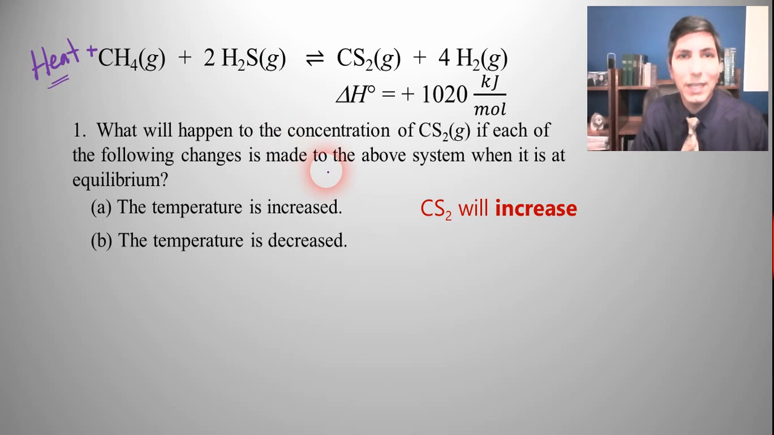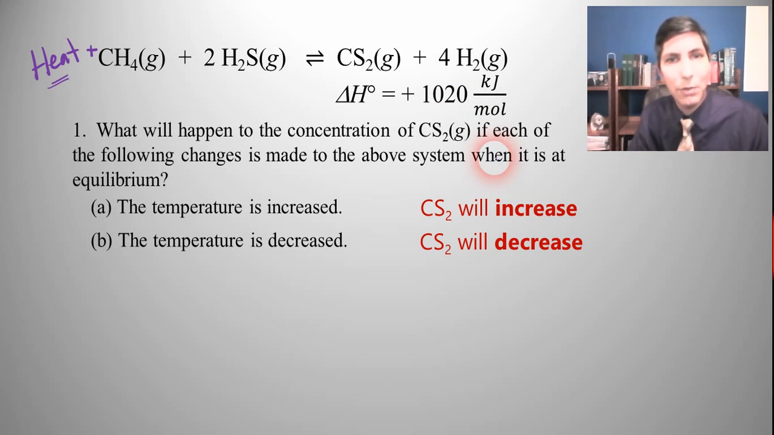And of course, what if we decrease the temperature? Well, then, of course, the opposite happens. We're taking away heat, so that means we're going to shift the equilibrium back to the left. So we're going to make more methane and make more hydrogen sulfide, and the carbon disulfide and hydrogen will go down. Okay, so that's how it works.